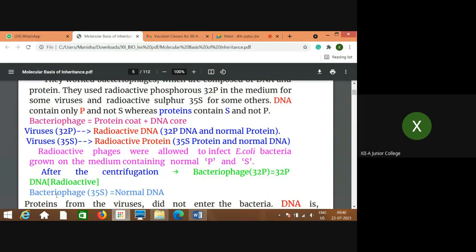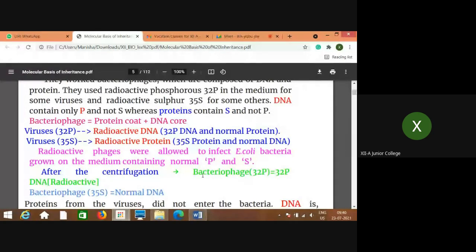And bacteriophages with the heavy isotope of sulfur had normal DNA. They were not showing any radioactive DNA. Only those with the heavy isotope of phosphorus showed radioactive DNA in this E. coli.